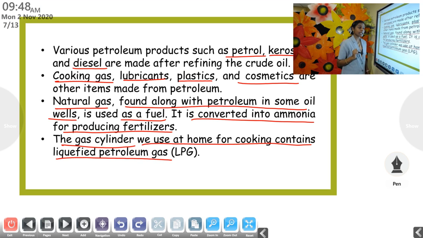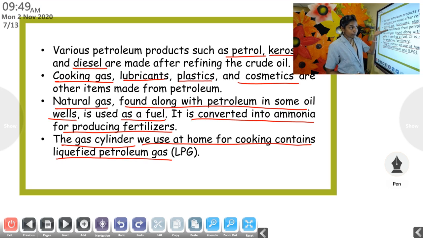So what does the gas cylinder which we use at home for cooking contain? Liquefied petroleum gas, LPG. You are familiar with the term LPG. What is that? Liquefied petroleum gas. So the gas cylinder which we use at home for cooking contains liquefied petroleum gas. It is obtained from where? From the natural gas.